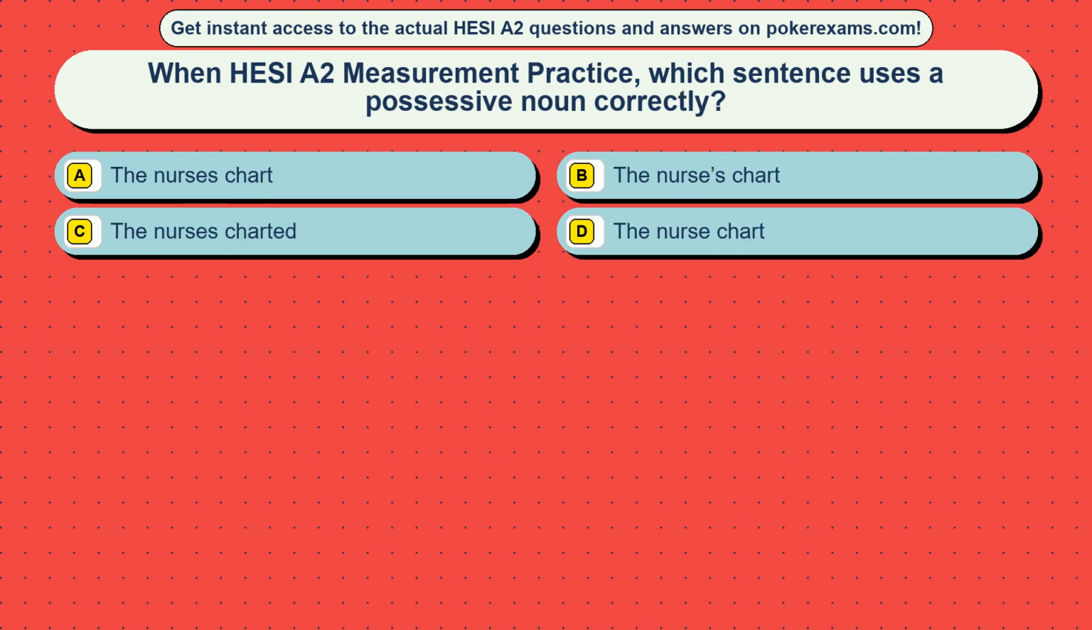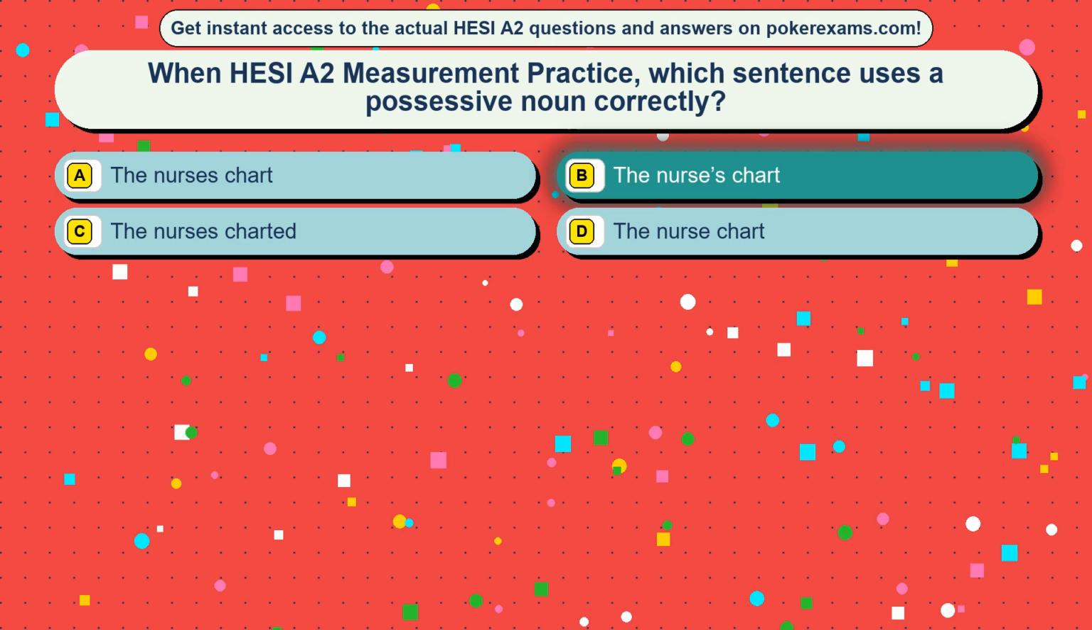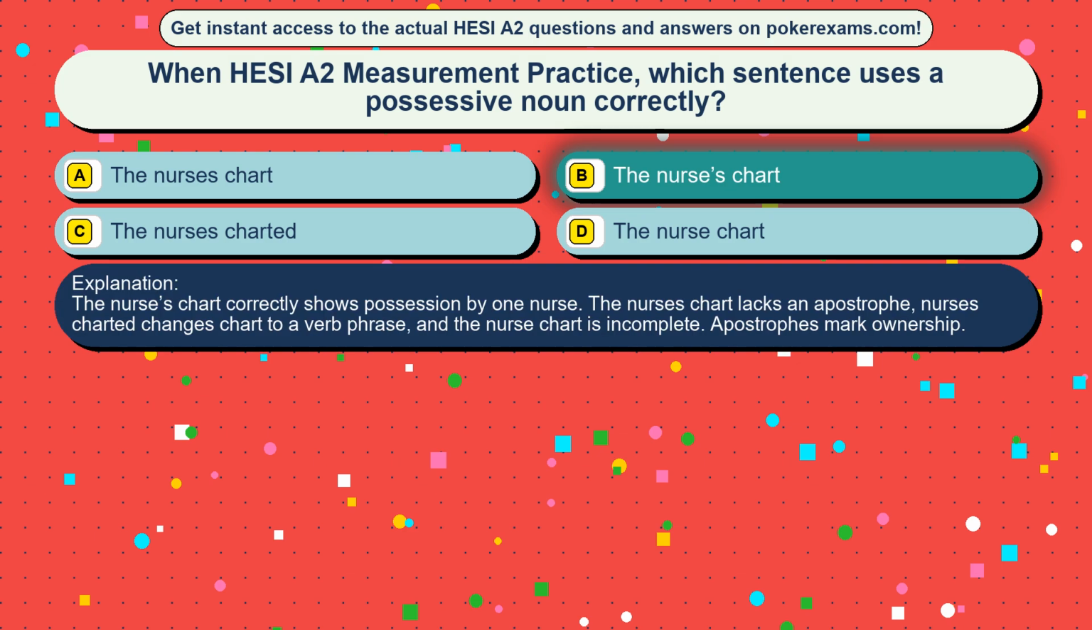Question 9. When HESI A2 measurement practice, which sentence uses a possessive noun correctly? Option A, the nurses chart. Option B, the nurse's chart. Option C, the nurse is charted. Option D, the nurse chart. The correct answer is option B, the nurse's chart. The nurse's chart correctly shows possession by one nurse. The nurses chart lacks an apostrophe. Nurse is charted changes chart to a verb phrase, and the nurse chart is incomplete. Apostrophes mark ownership.